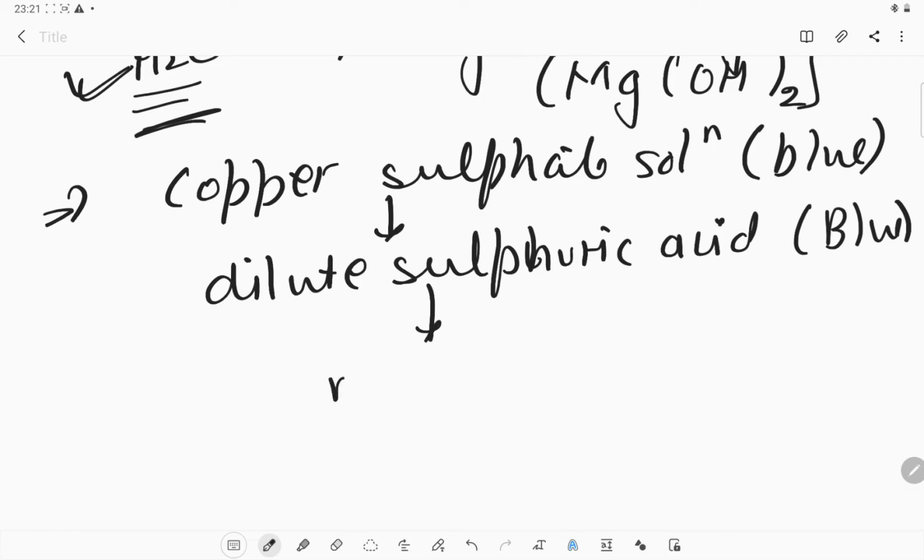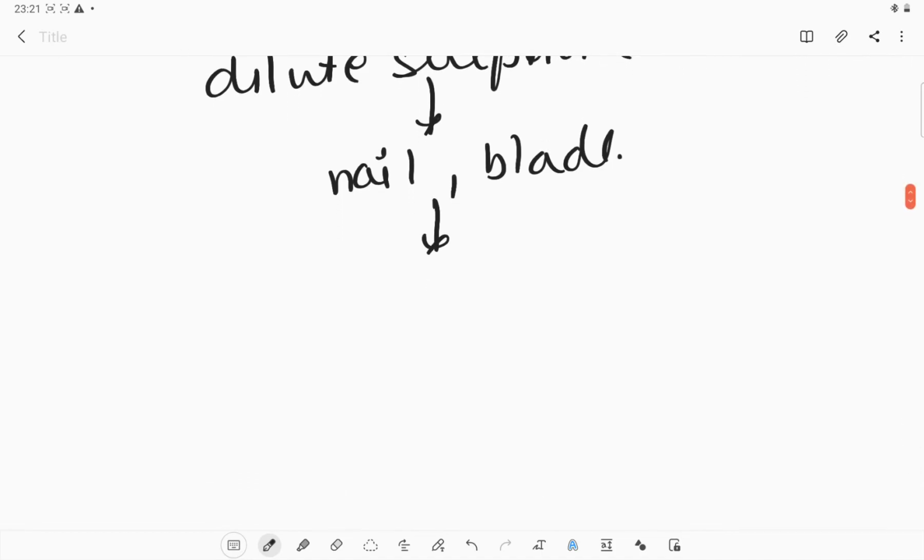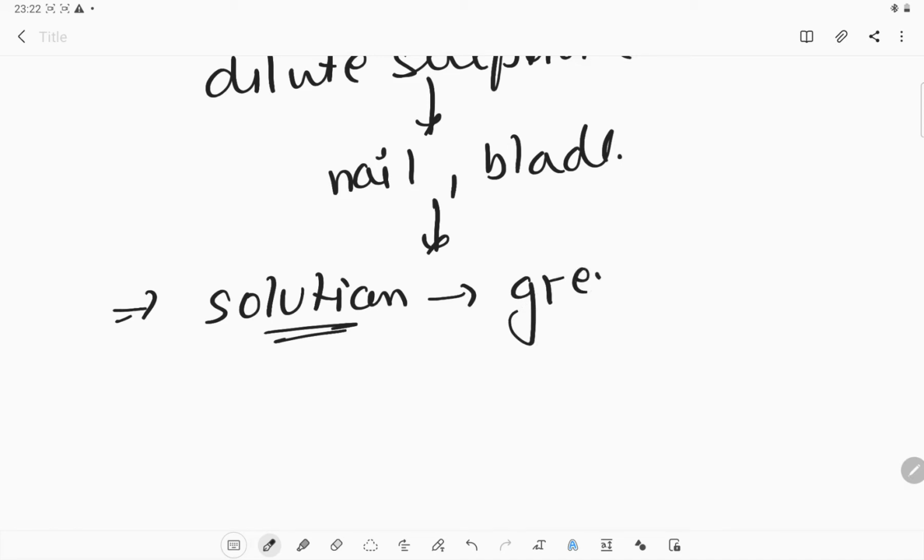Okay, now drop some nail or some blade into that solution. That means we are introducing iron into that solution. Wait for half an hour and then see the change in the color. Like what you have seen, the solution has changed color, from blue it will become green.